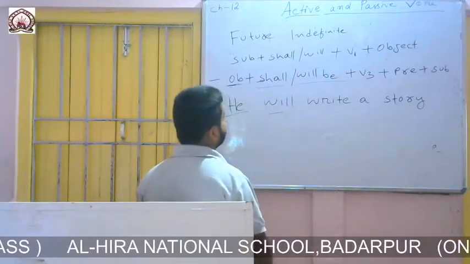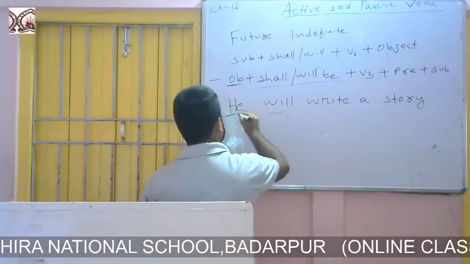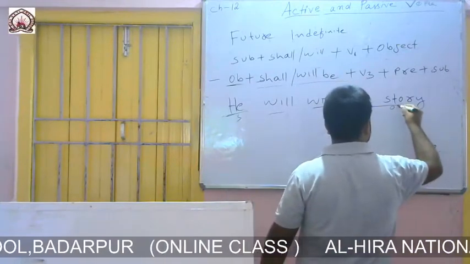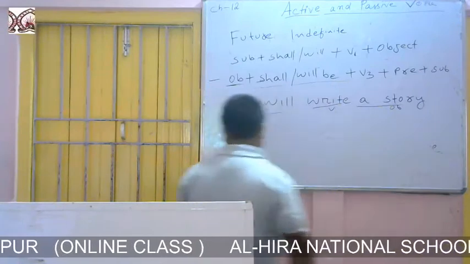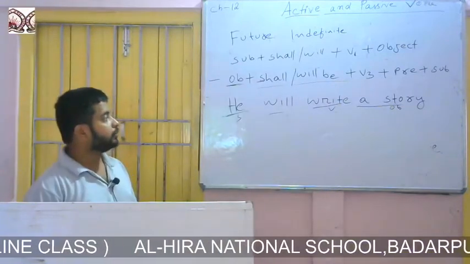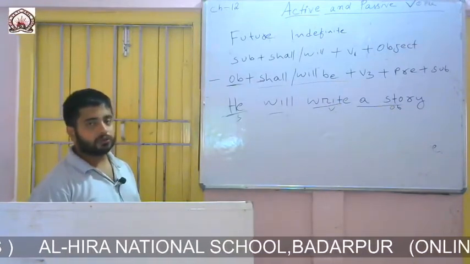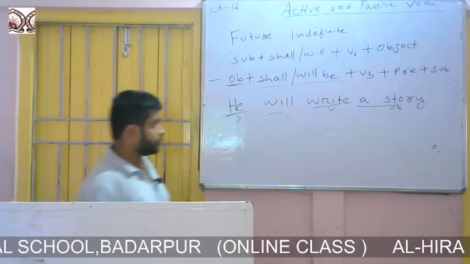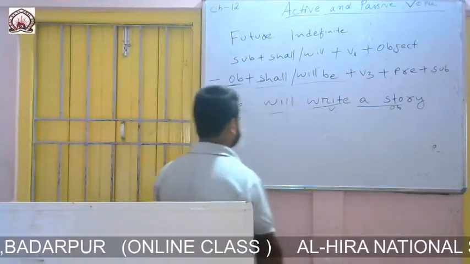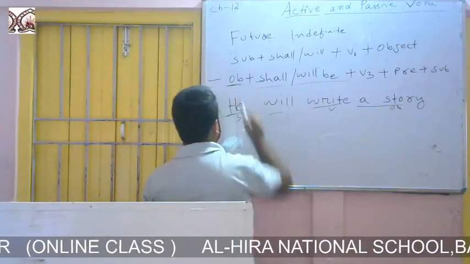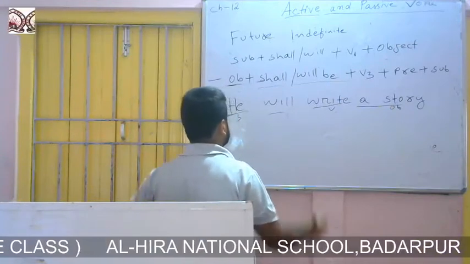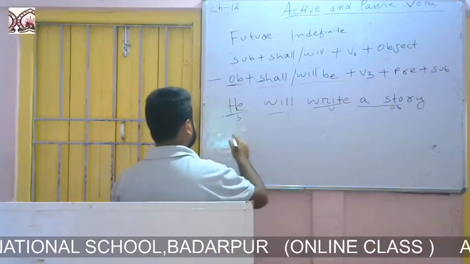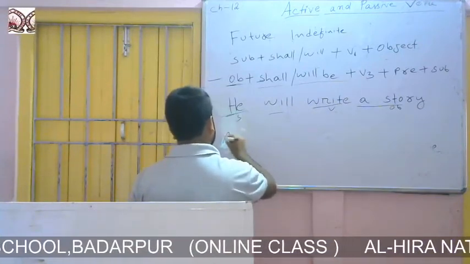So, he will write a story. Here he is the subject, write is the verb, and a story is the object. As I told you earlier, to change voice we should identify the subject, verb and object. The formation says to write the object at the beginning: a story.